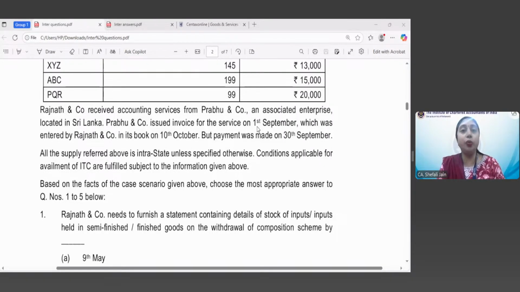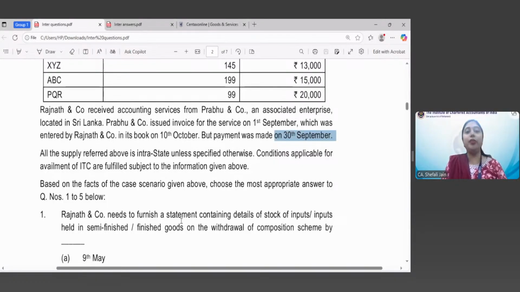It is determined by the proviso to section 13.3, which provides that the time of supply in case of services received from an associated enterprise outside India is the date of payment or date of entry in the books of accounts of the recipient, whichever is earlier. Now here, the date of entry in the books of accounts of the recipient is 10th of October and the date of payment is 30th September. So Astha, your answer is correct.